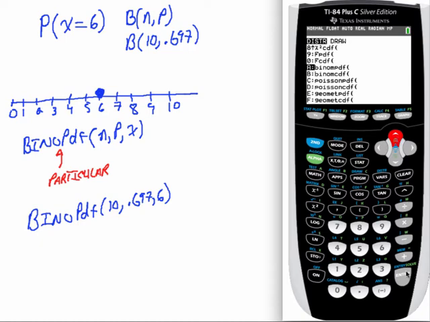Okay, so grab binomPDF. So this is on a newer calculator. It's going to be menu driven, so it wants to know the number of trials. Well, we determined that in problem 1. That's 10. Probability of success is 0.697.